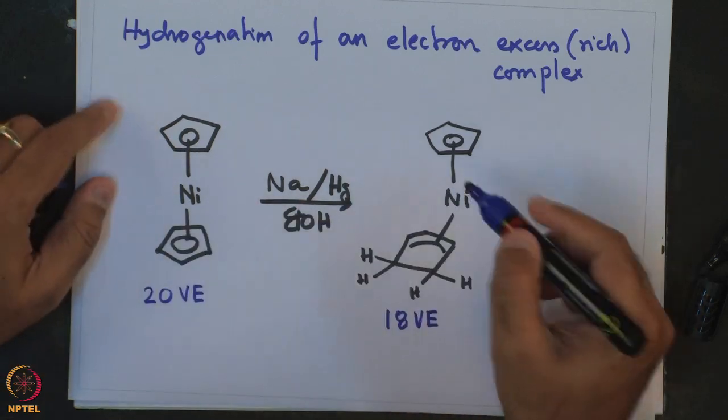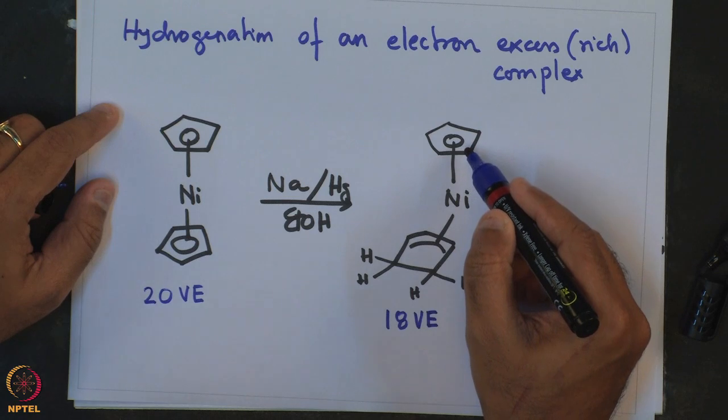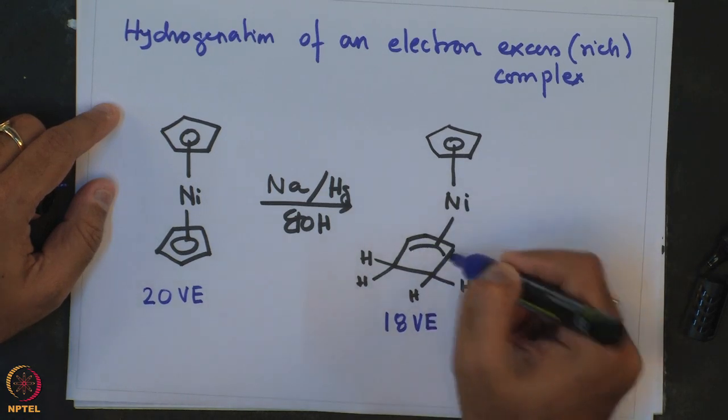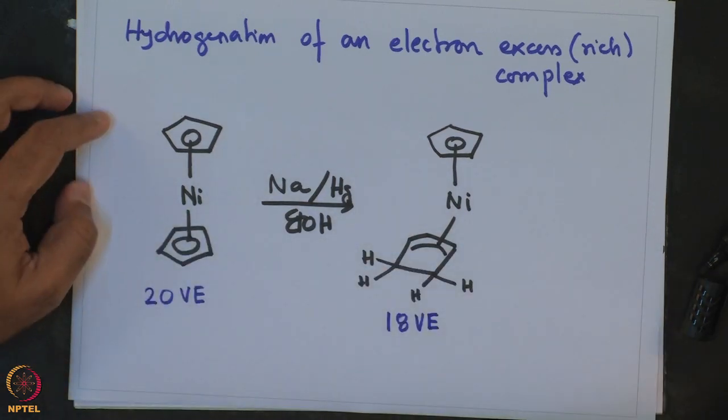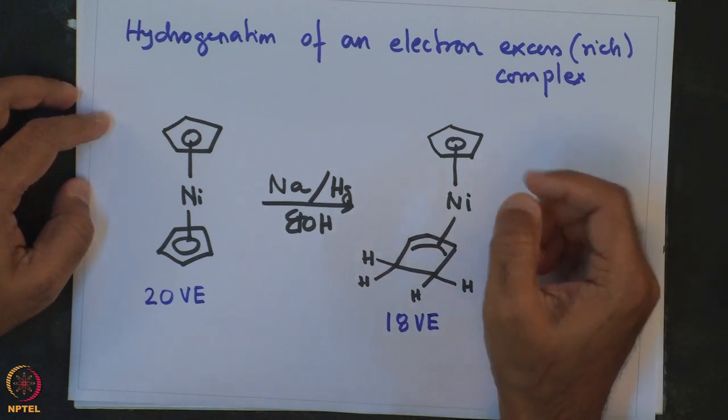So, 18 can come from 5 from cyclopentadienyl, 10 from nickel, 15, plus 3 from the allyl ligand, becoming an 18 valence electron compound.